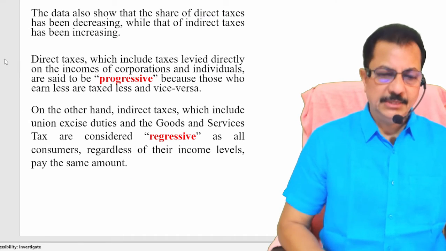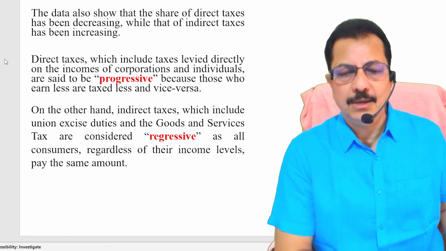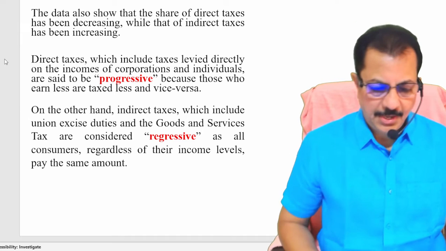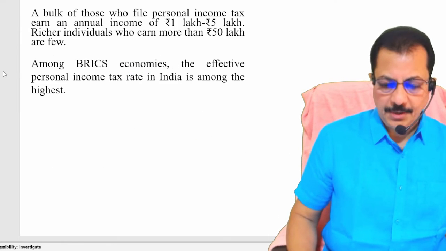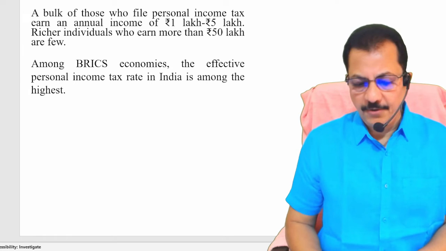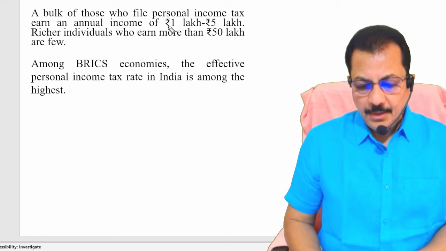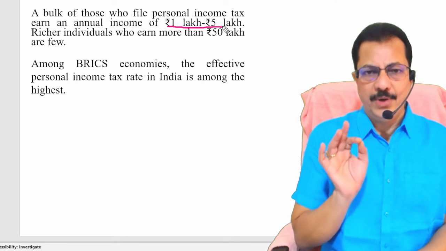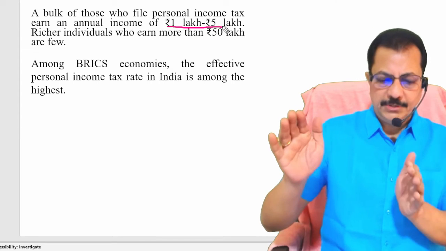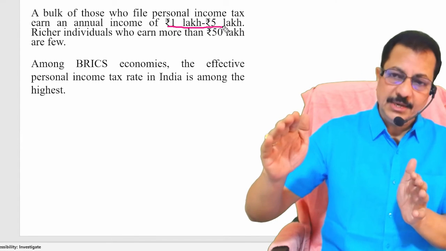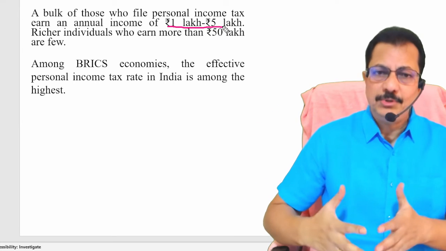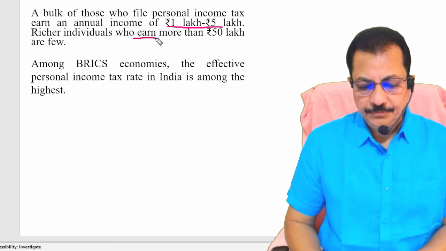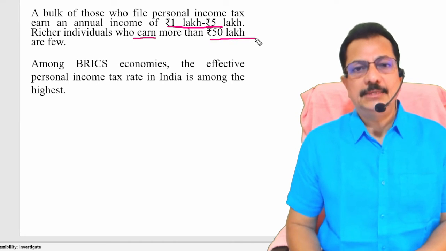They may ask you in the examination: direct taxes are progressive, indirect taxes are regressive. Comment. You should be able to comment on this, right? And if you look at a large number of people in India, they are filing income tax returns, but their earnings are between 1 lakh and 5 lakh only. So obviously what is happening? Though the range is very large, the amount of tax collection from that group is really very small. But richer individuals who earn more than 50 lakhs are very, very few.